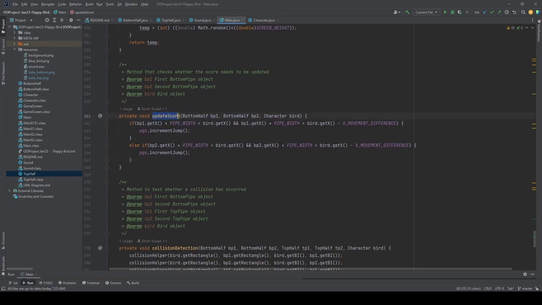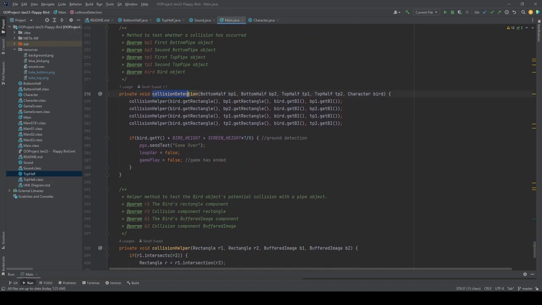This is the method update score, where it updates the score every time we go through the pipe, so that when the Flappy Bird doesn't hit the pipe and it goes through the pipe, the score will be updated. It will go up by 1.